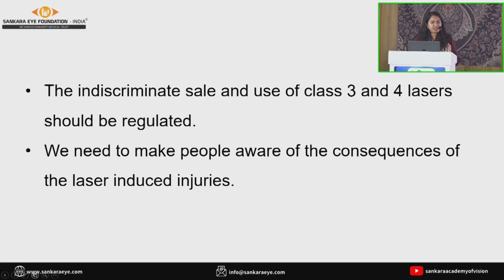The indiscriminate sale and use of these class 3 and 4 lasers should be regulated. This unregulated use in public spaces poses a serious risk. Not only the retina, they can affect other parts of the eye and cause other complications like radiation cataracts and corneal burns. And they can also affect the skin, as we know. So we need to make people aware of the consequences of the laser.